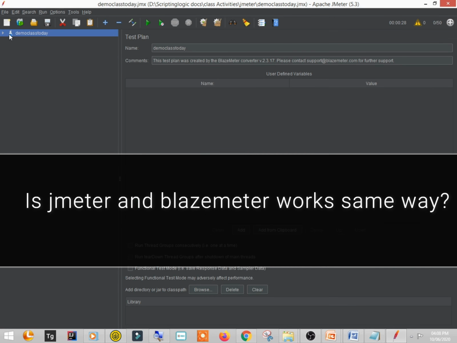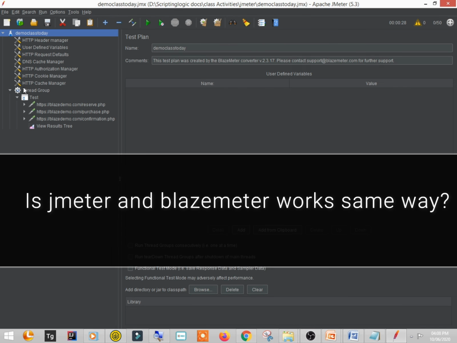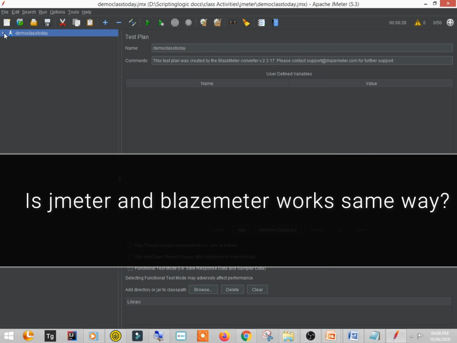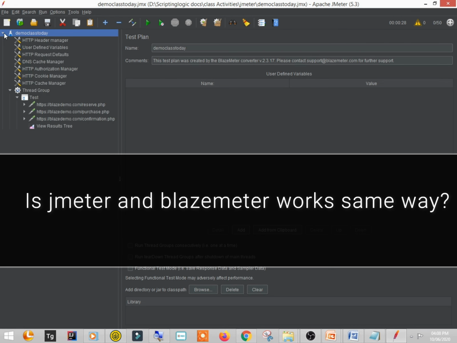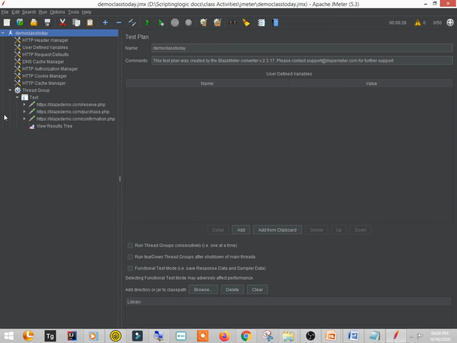If I don't use this BlazeMeter, I need to do everything manually, right? So I need to create this project, and then I need to create the thread, I need to create the tests, these steps, right? As you know, I am an automation guy, I am a shortcut guy, so I try to do everything in a shortcut way. Okay, so any more queries?